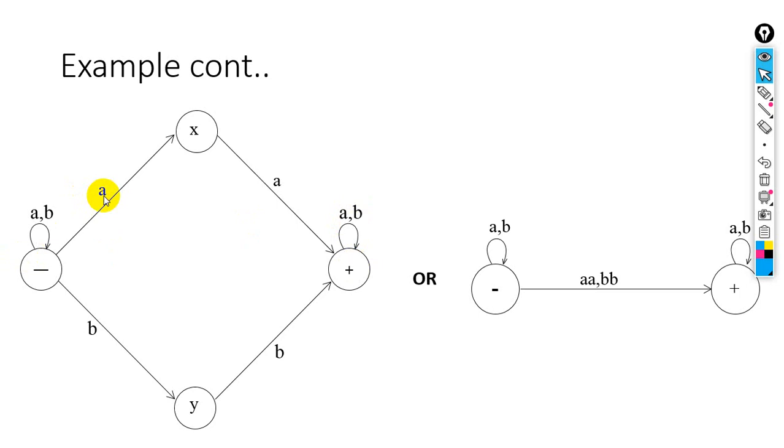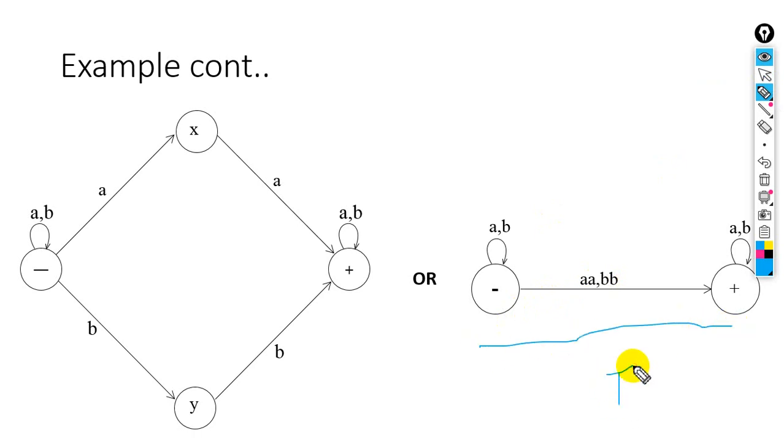So here double A, this is the transition for double A, and this is the transition for double B. We can also draw like this. Look at this, double A comma double B. It means double A or double B. So we can draw the transition graph just like this.